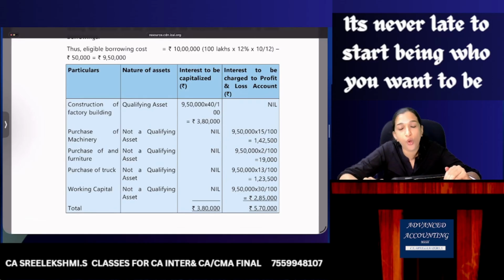If you have gone through all these questions, trust me guys, this is enough. You can go through additional questions in the material and the answers are also given. So with that, we are wrapping up A16, borrowing cost.